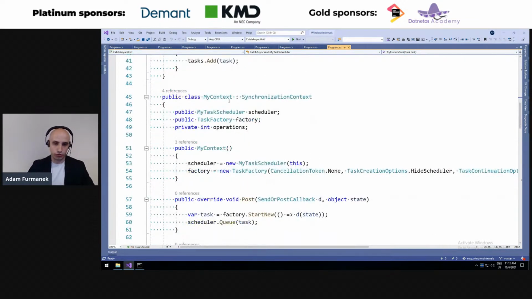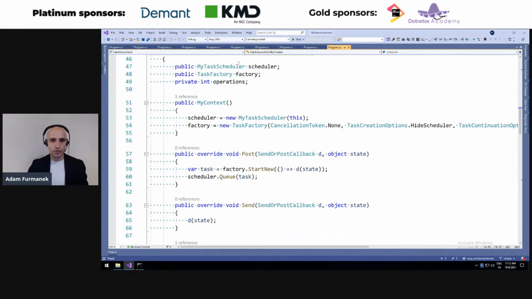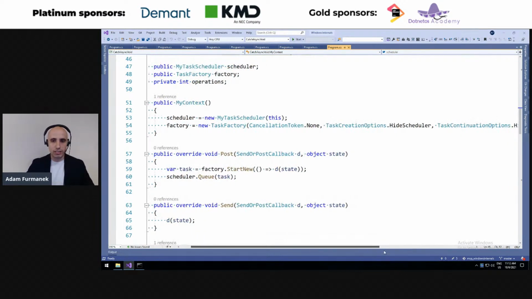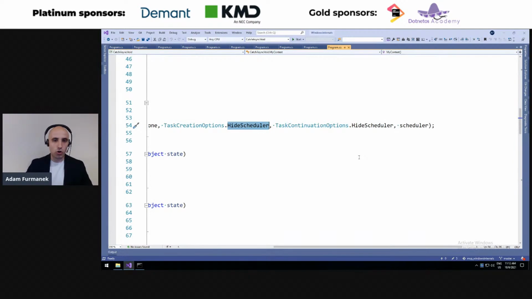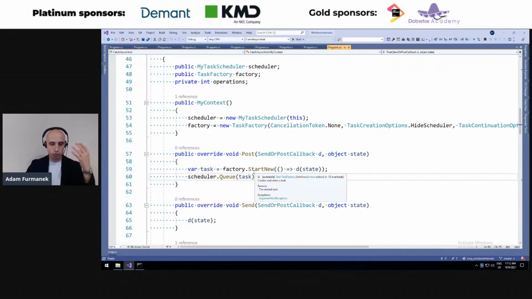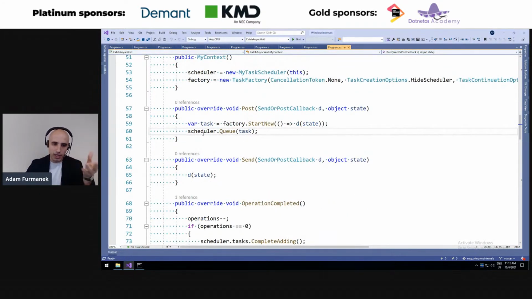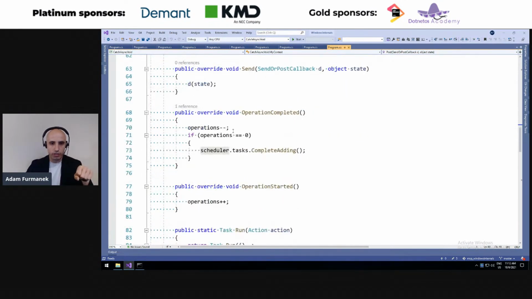The next thing we are going to do is we are going to create a custom synchronization context. In this context, we create our custom task scheduler, and we are also creating a task factory, which is hiding the original task scheduler, meaning the default task scheduler provided by the .NET platform. But instead, we use our custom task scheduler. What we do next is, whenever we want to post some task on this synchronization context, we basically use our task factory to create the task, and we use our scheduler to schedule it. We can also perform some simple calculation, how many operations are flying currently, how many of them are running.